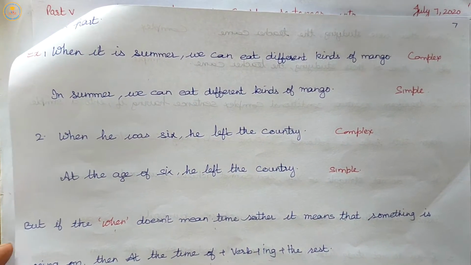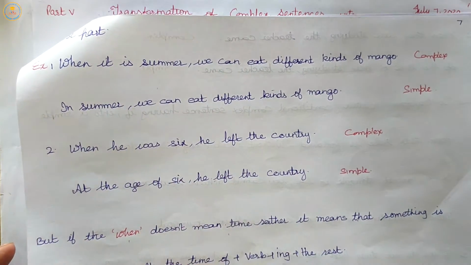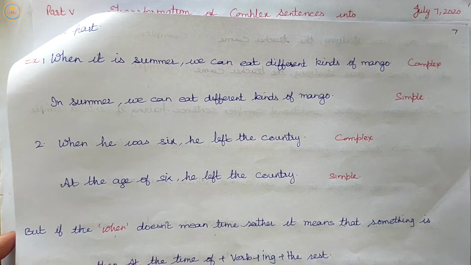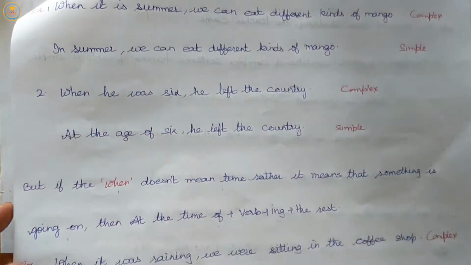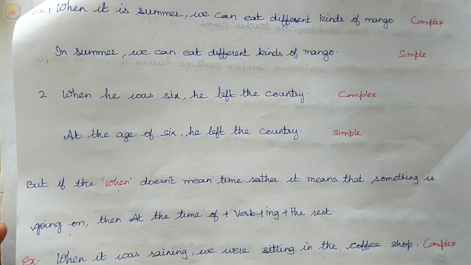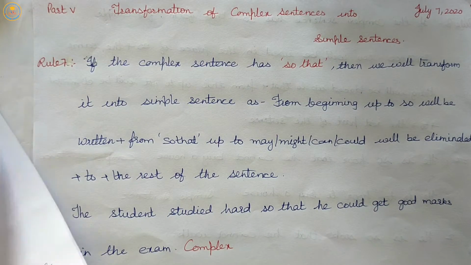When it is, and you have seen the examples. But if the when does not mean time, rather it means that something is going on, then at the time of plus verb plus ing plus the rest part of the sentence will be used.